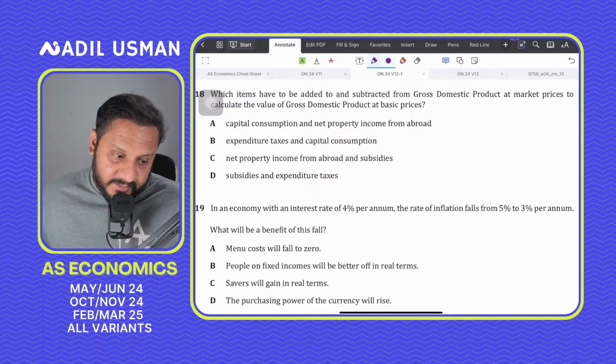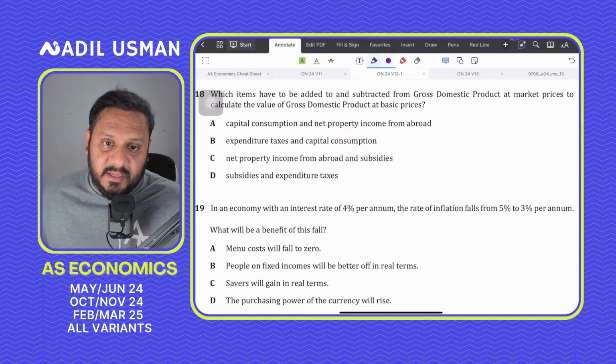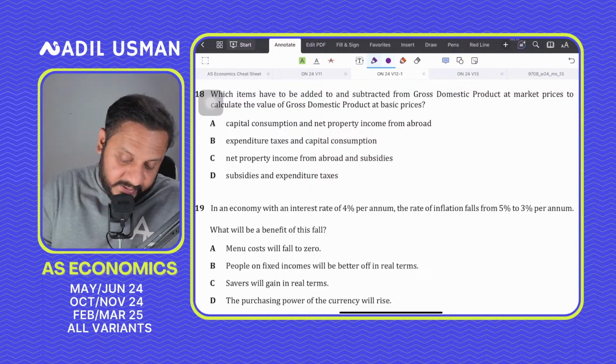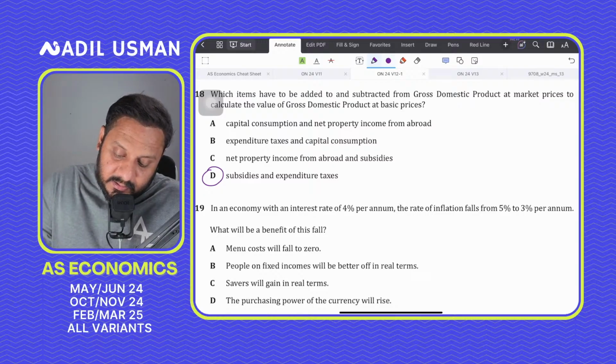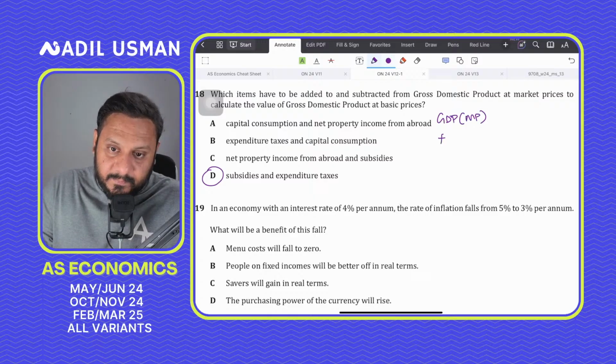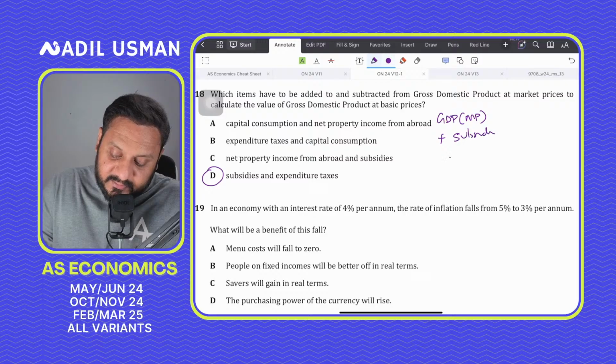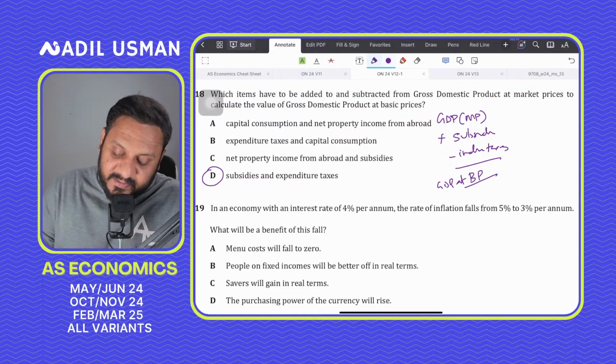Question number 18 says, which items have to be added and subtracted to GDP at market prices to calculate GDP at basic prices? Yes, the answer to question number 18 would be D, because GDP at market price plus subsidies minus indirect taxes would arrive at the GDP at basic price or GDP at factor cost.